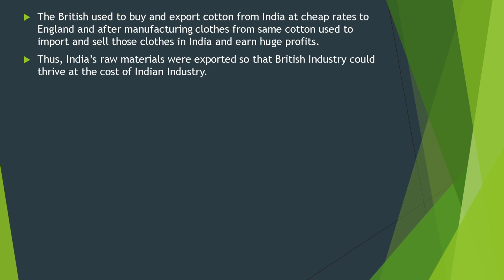Explain the use: the British used to buy and export cotton from India at cheap rates to England, and after manufacturing clothes from the same cotton, import and sell those clothes in India and earn huge profits. Thus, India's raw materials were exported so that British industries could thrive at the cost of Indian industry.